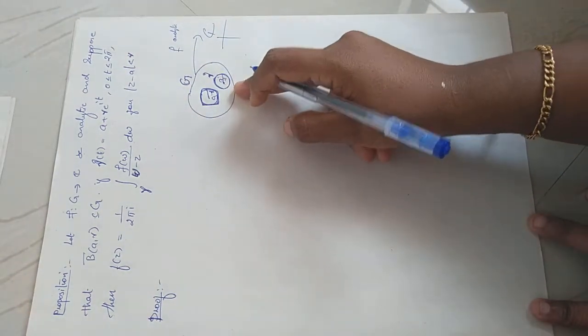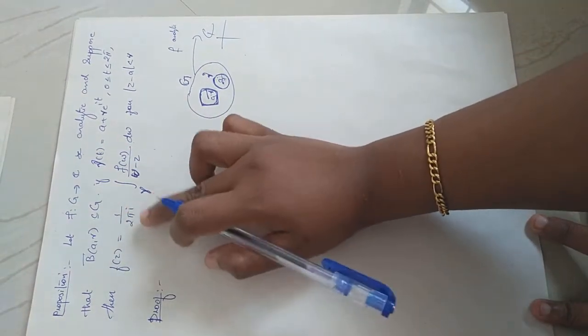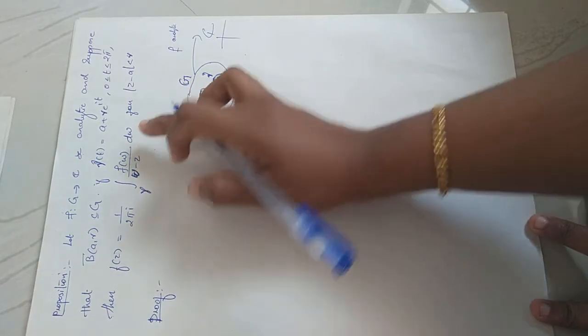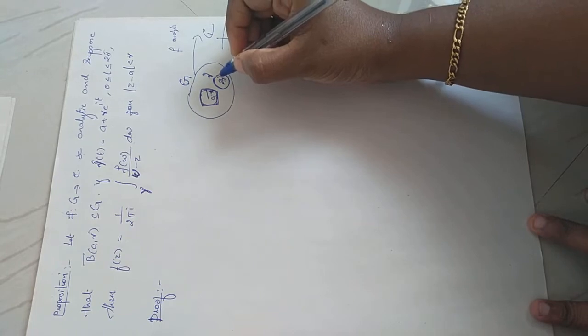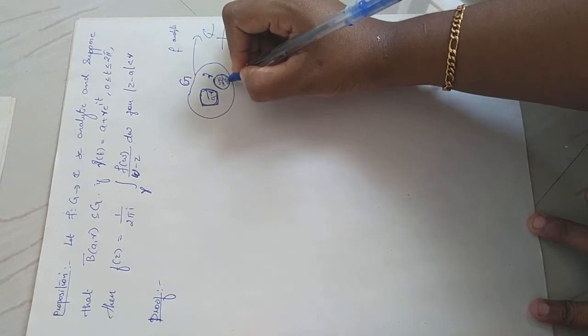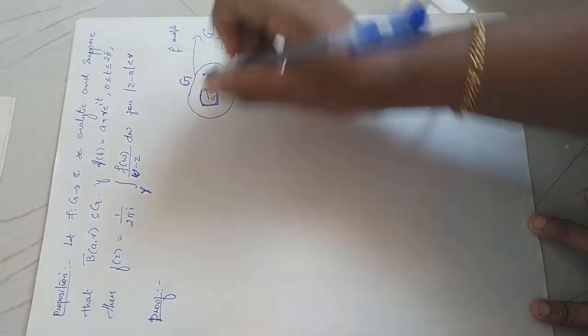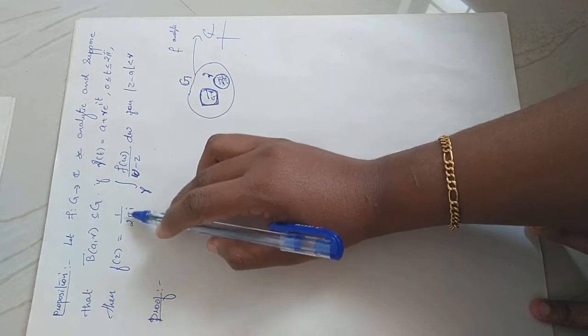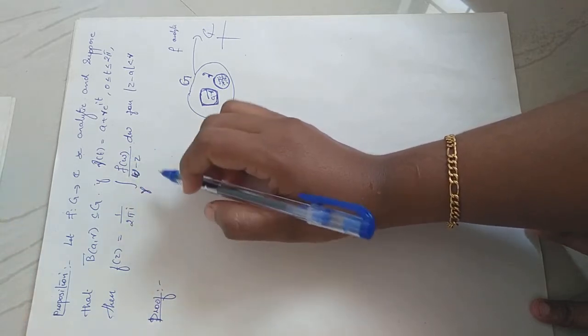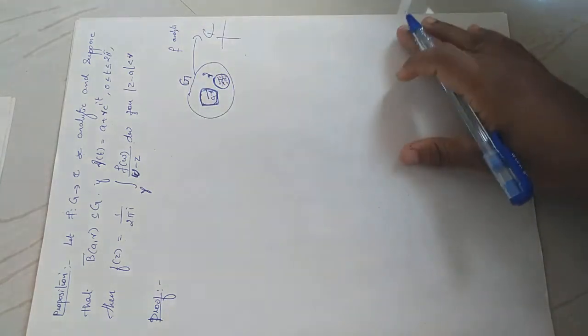Then we need to prove that f(z) can be rewritten as 1 by 2 pi i integral over gamma f(w) divided by w minus z dw for the neighborhood mod z minus a less than r. That means in this region, okay, in this region we can find f(z) as 1 by 2 pi i integral over gamma f(w) divided by w minus z d w. Okay, so I can say that this is some lighter version of Cauchy's integral formula.